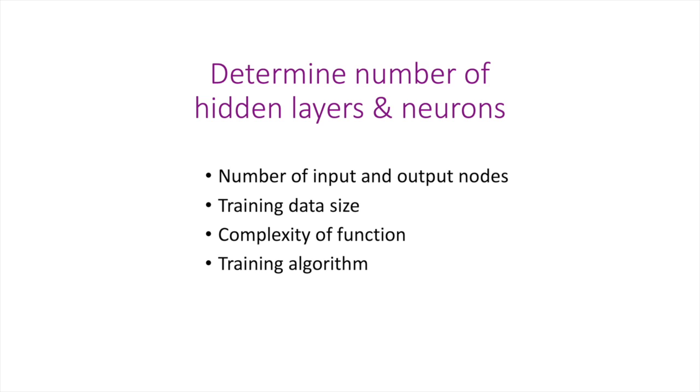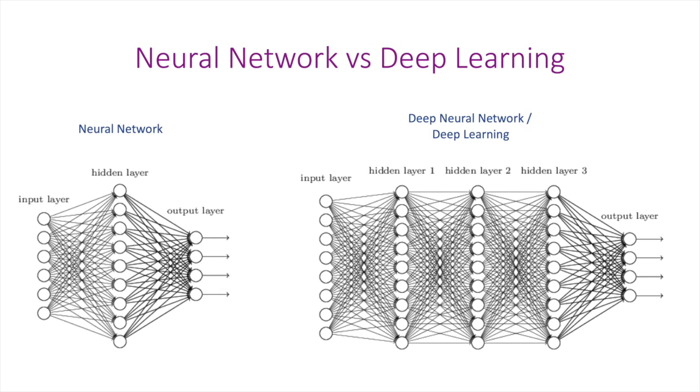Next question is, what is the difference between a neural network and deep learning? Deep learning is nothing but an artificial neural network with multiple hidden layers. It's basically a fancy term for a multi-layer neural network. As deep learning is more complex than a normal neural network, deep learning algorithms take more data to train and require more learning time, and of course provide better accuracy.